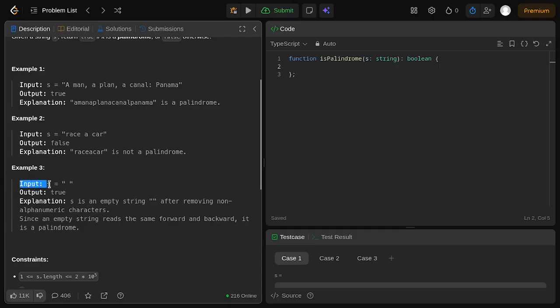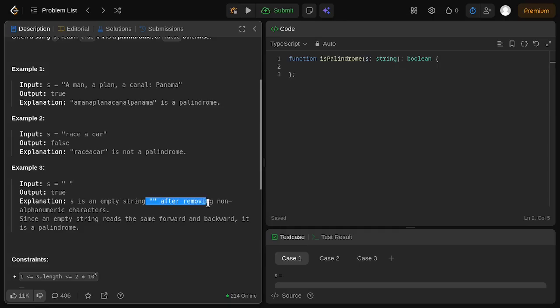And for example 3 right here, this one is tricky because we have only white space. It is considered true because after we filter out every non-alphanumeric character, including the spaces, the symbols, the comma, exclamation mark, colon, or the dot sign, s is just an empty string.